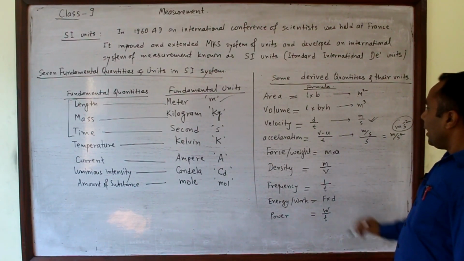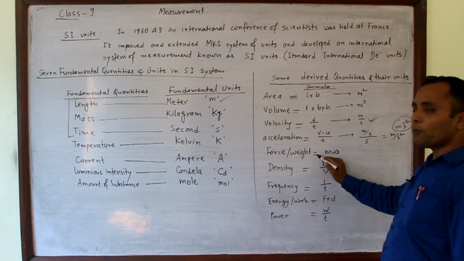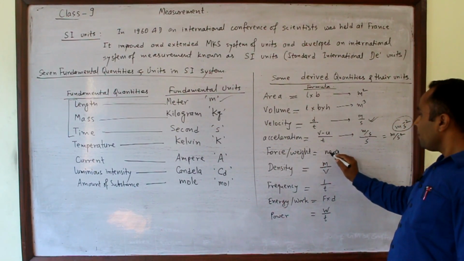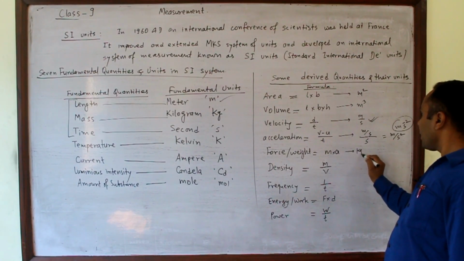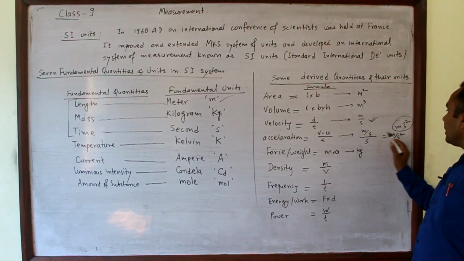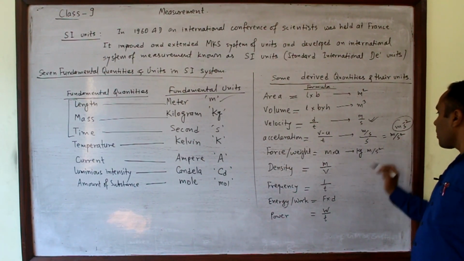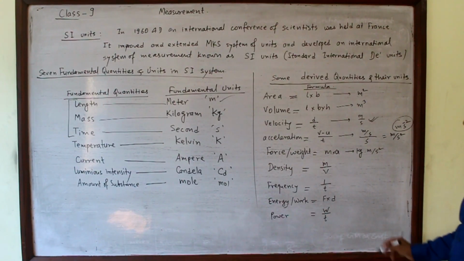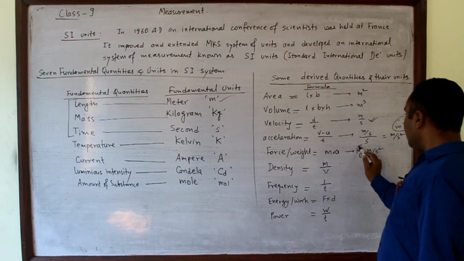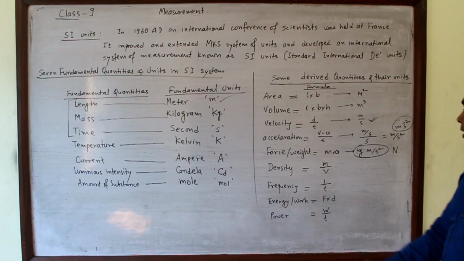And force or weight: force, its formula is mass into acceleration, mass unit is kg, and acceleration is meter per second square. It is the unit of force. This is represented by a single word, Newton.